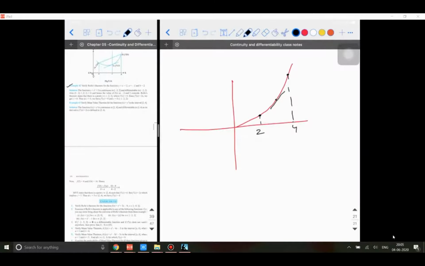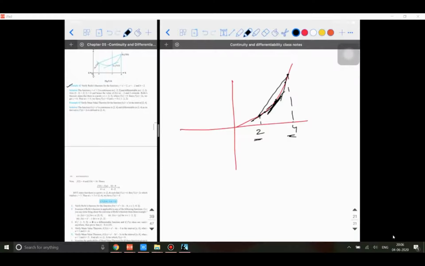Between 2 and 4, how many such tangents can I draw? Infinite. I can draw a tangent like this, and like this. But out of those infinite tangents, there will be only one tangent that is going to be parallel to this secant. Are you able to understand? We need to find whether the point at which the tangent is parallel is lying between 2 and 4 or not. That is what we are trying to find.